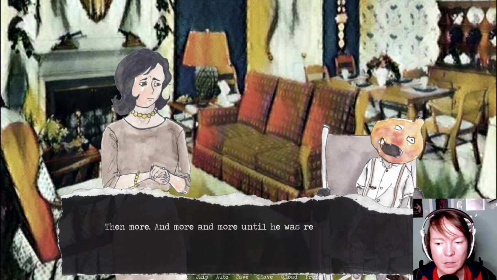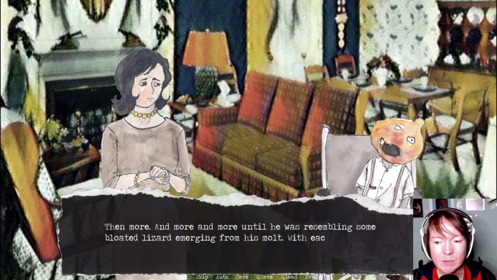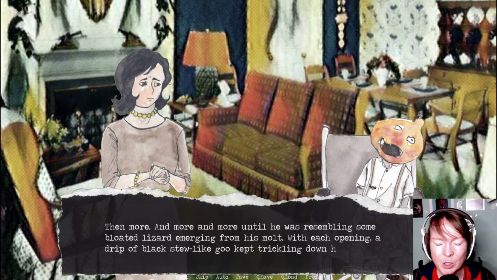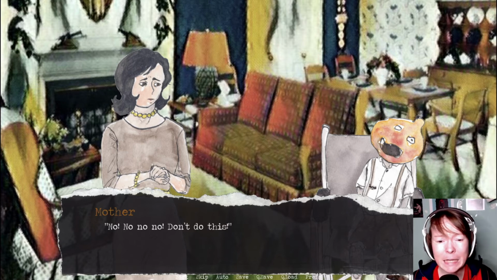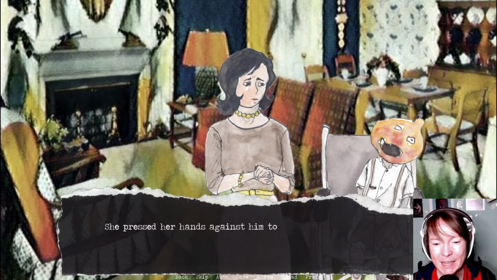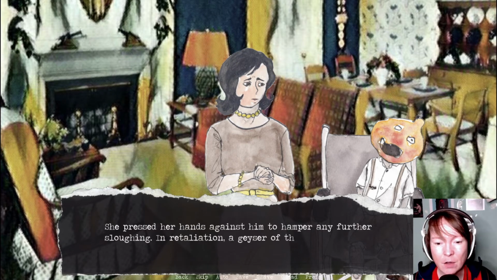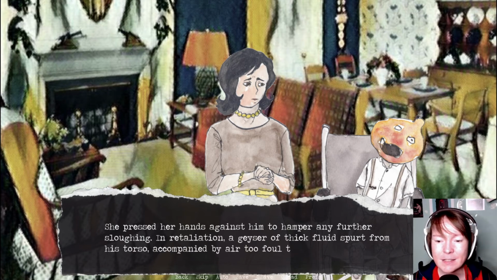Then more, and more and more, until he was resembling some bloated lizard emerging from his mold. With each opening, a drip of black stew-like goo kept trickling down his limbs. "No, no, no, don't do this!" She pressed her hands against him to hamper any further sloughing. In retaliation, a geyser of thick fluid spurted from his torso, accompanied by air too foul to describe. "Ah!"